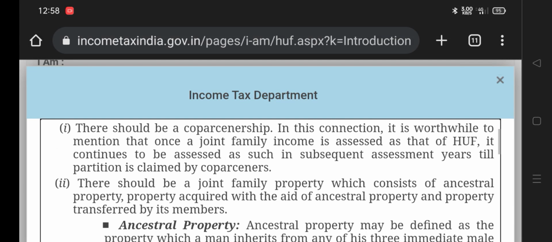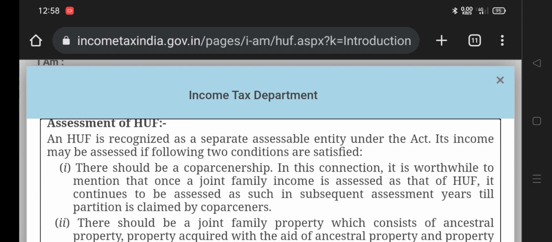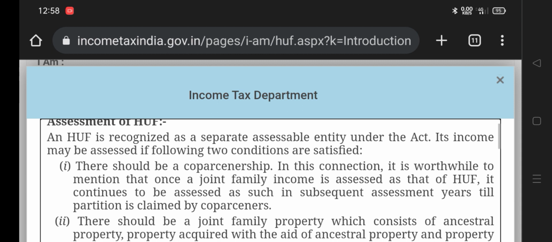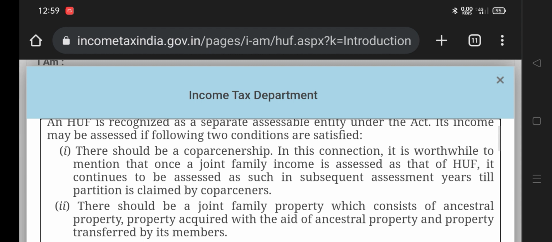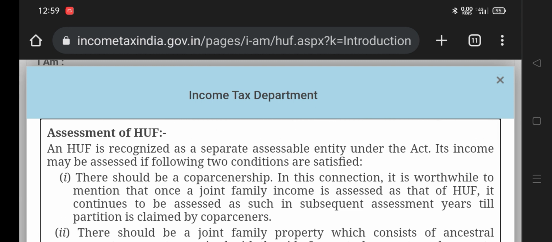Assessment of HUF, Hindu undivided family income, you are going to see. The HUF is recognized as a separate and assessable entity under the Act, and the income may be assessed in the following two conditions. So there are two conditions under which income can be assessed, and it is a separate entity.